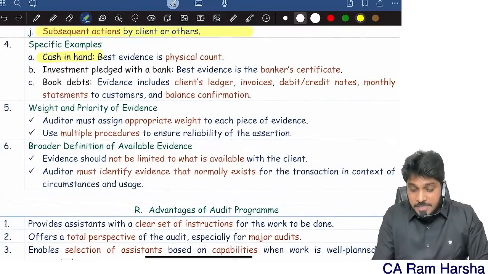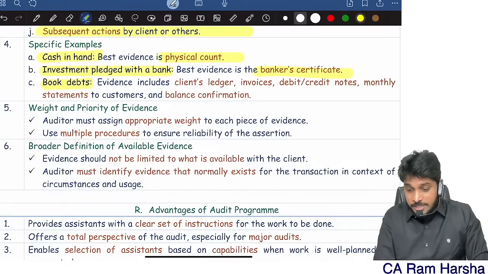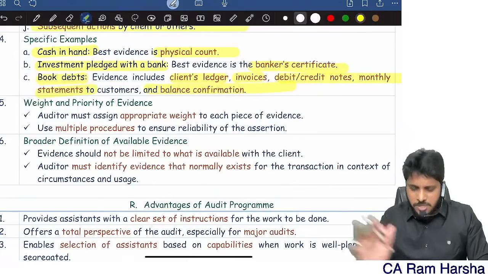Cash in hand. What is the best evidence? Physical count. Investments pledged with the bank. What is the best evidence? Banker's certificate. Debtors, what is the best evidence? There are so many. Client's ledger, invoice, credit note, balance confirmation, many evidences are possible.